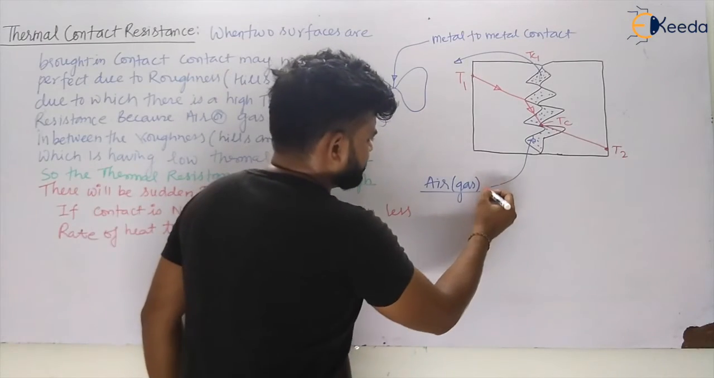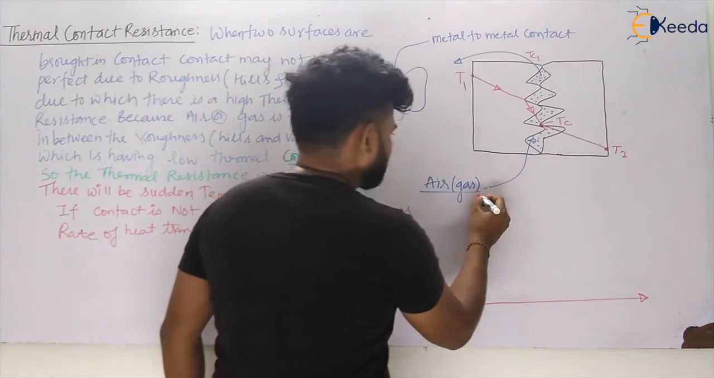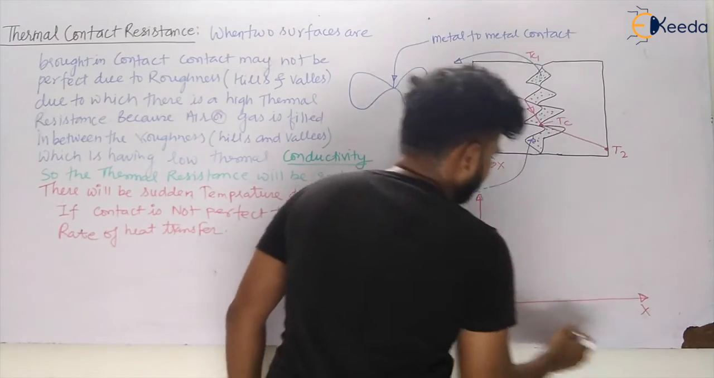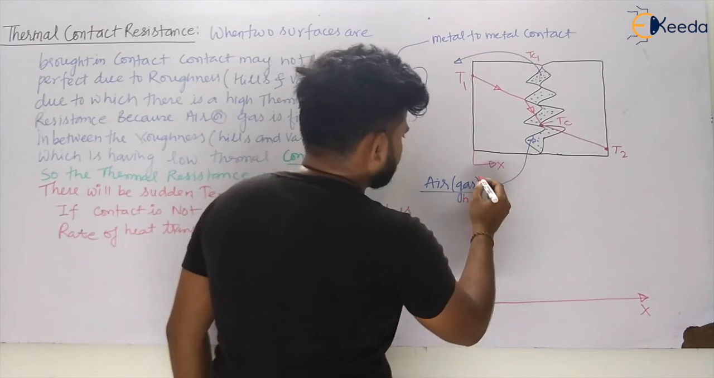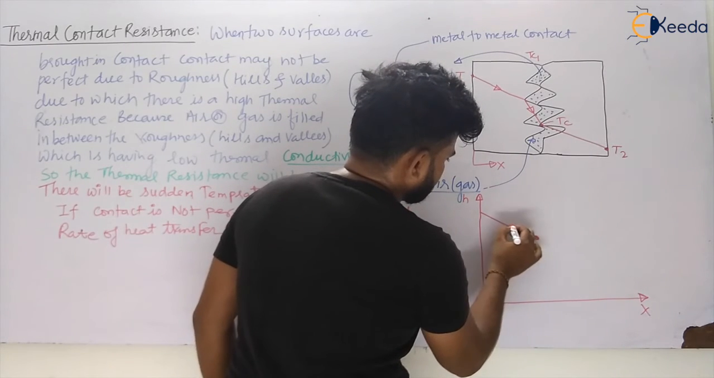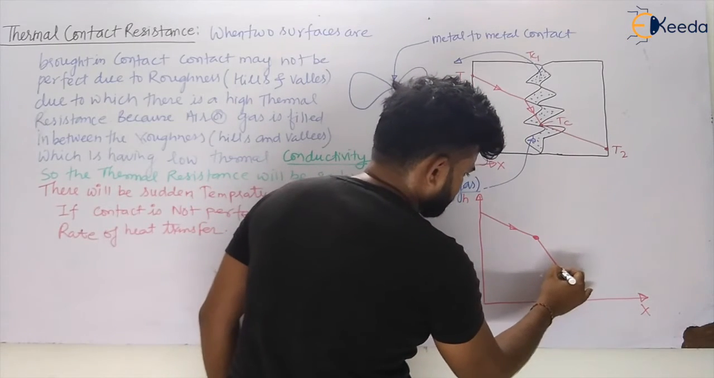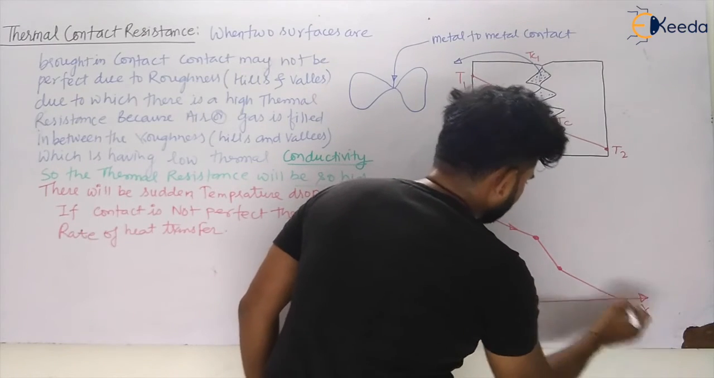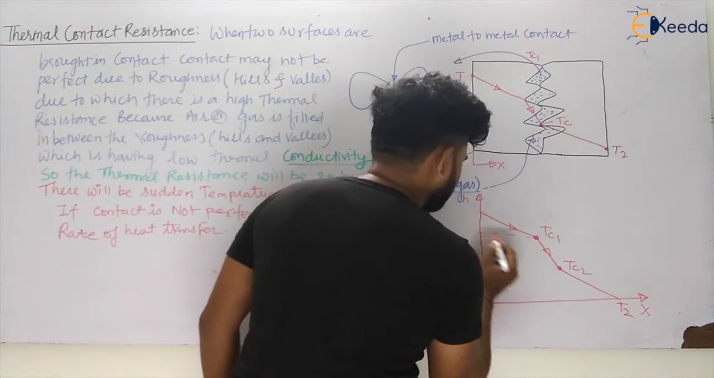If temperature is not visible, I will show you here. That is in the direction of x, that is your x on this side, that is your height, we can directly take h. So temperature is like this. This will be a drop like this due to conductive resistance, and then there will be a sudden change like this, and then again like this. This is your T2, this is your TC1, this is your TC2. So there will be a sudden temperature drop.